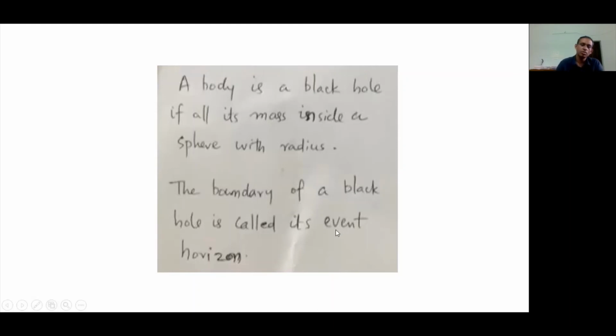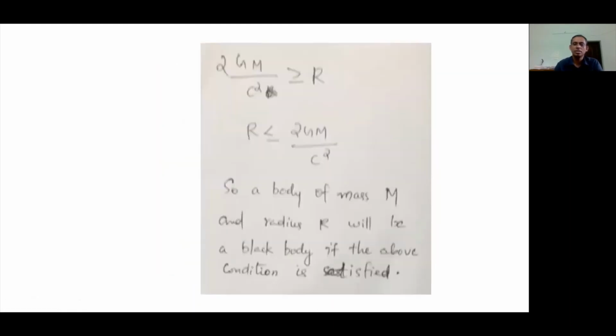So this is the condition for a body to be a black hole, and this term is defined as the Schwarzschild radius. This term is the Schwarzschild radius. So the radius has to be less than or equal to this Schwarzschild radius for that body